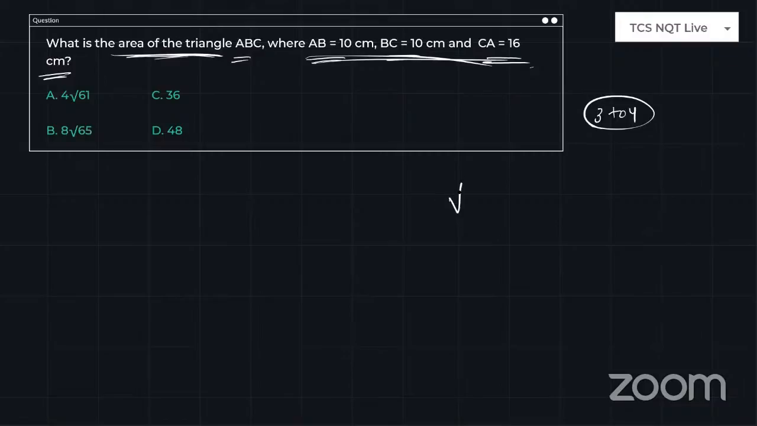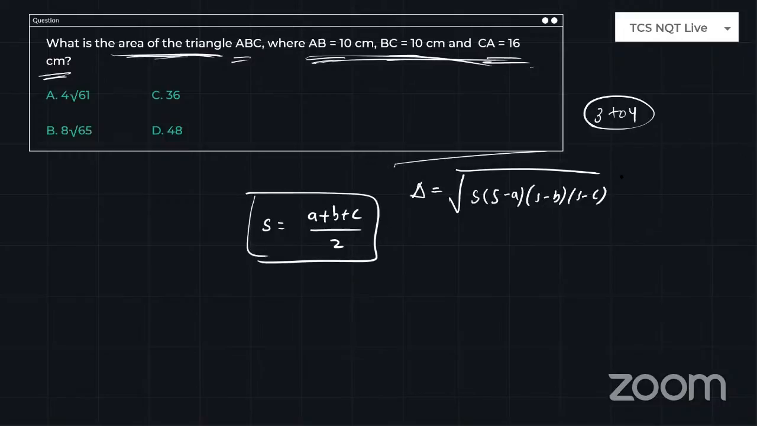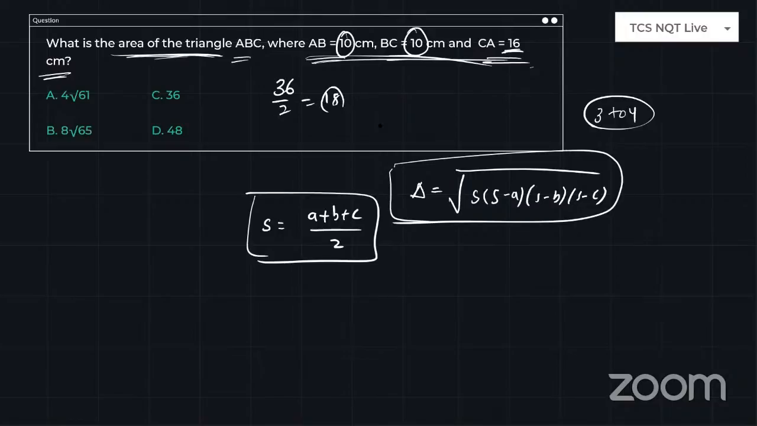It's very important. So the area of the triangle is the square root of S into S minus A into S minus B into S minus C when we have the sides, right? So S is nothing but A plus B plus C by 2. So if you have this formula in your brain, how to do this problem? It's very easy. 10 plus 10 plus 16, the answer is 36. 36 divided by 2 is 18. So the S value is 18. So square root of 18 into S minus A, what is the difference? 8. S minus B, what is the difference? 8. S minus C, the difference is 2.